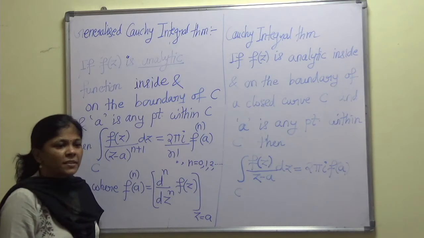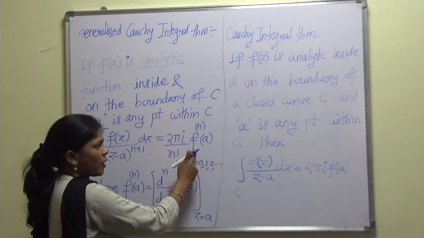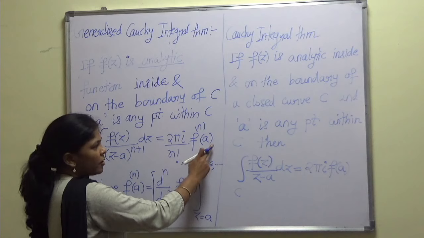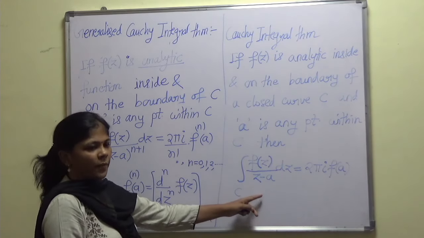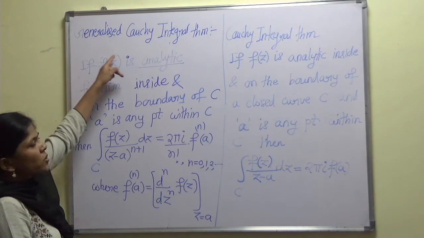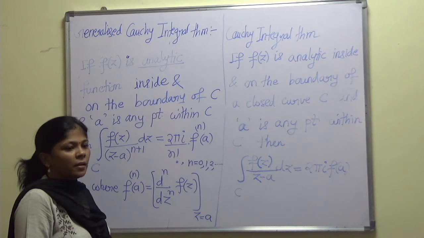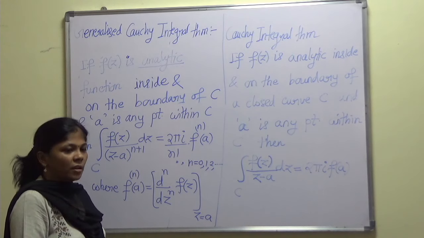The 0th derivative means the function itself, and its value at z equal to a is simply f of a. In this way we get this formula. That's why this is called a generalized Cauchy integral formula, or also called an extended Cauchy integral formula or extended Cauchy integral theorem.